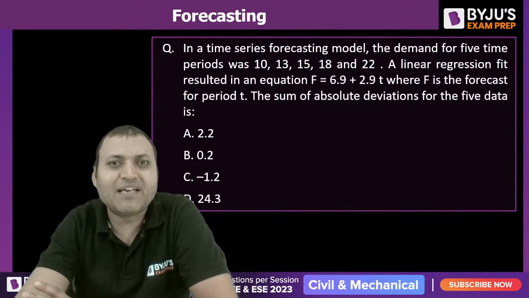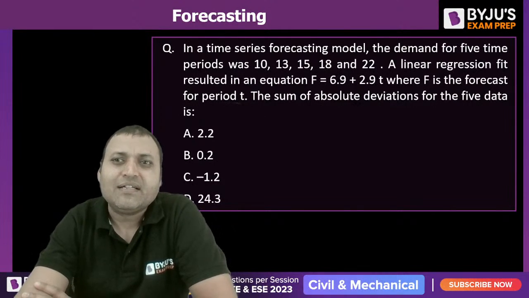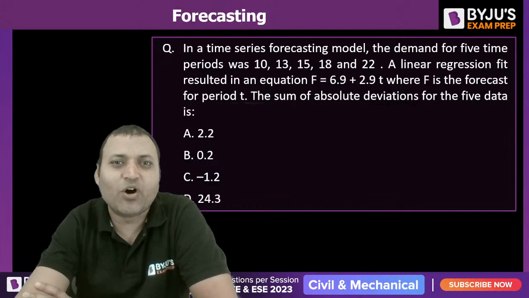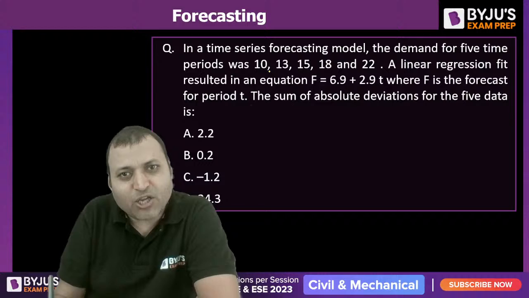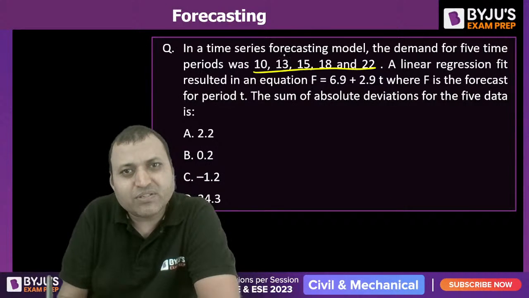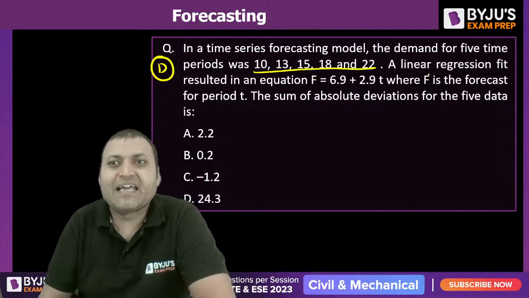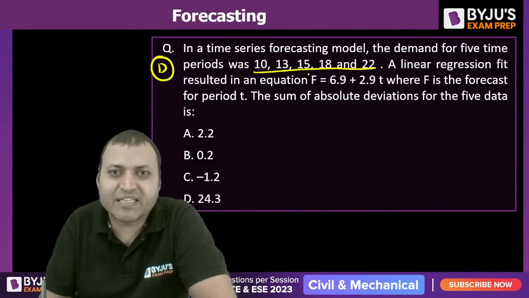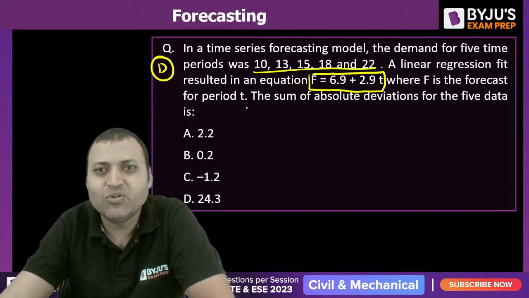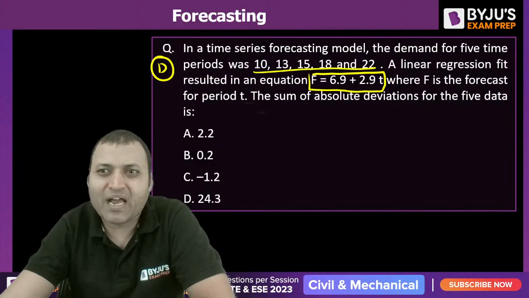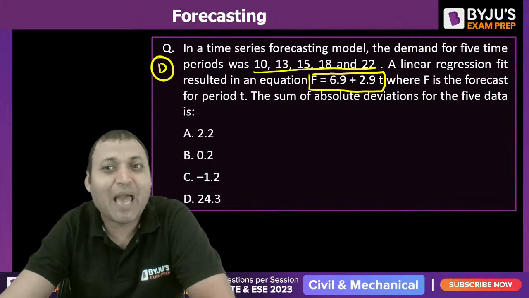In a time series forecasting model, the demand for 5 time periods was 10, 13, 15, 18 and 22. This is the actual demand. These are the D values. A linear regression fit results in an equation. This is the trend line. F, the forecasted value, is equal to 6.9 plus 2.9 into T, where F is the forecast for a period T. The sum of absolute deviation.